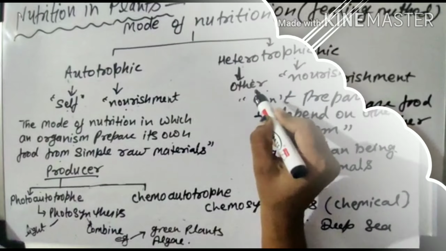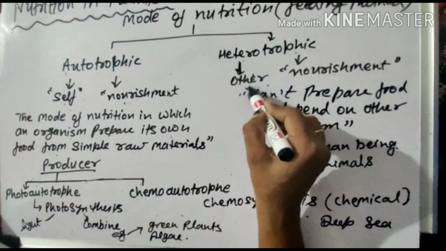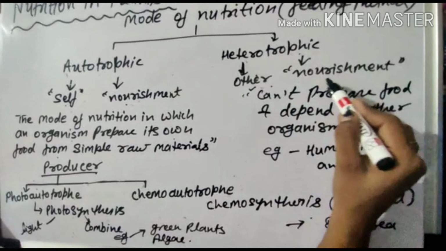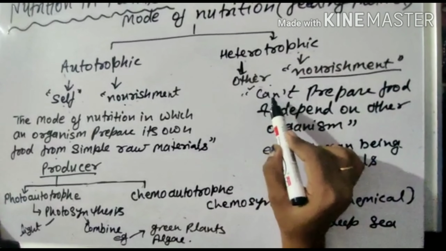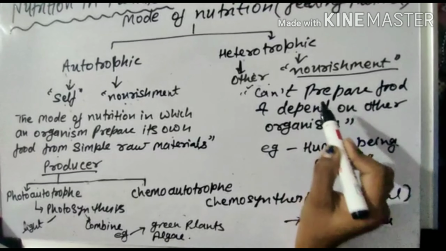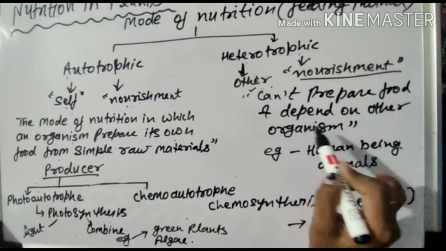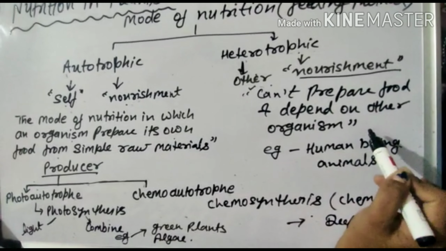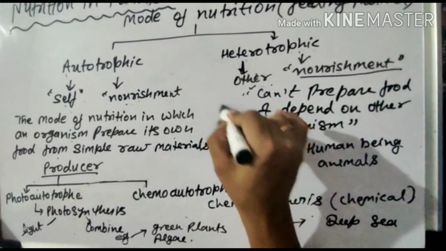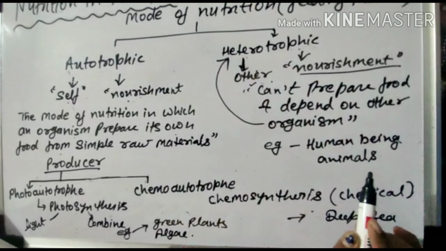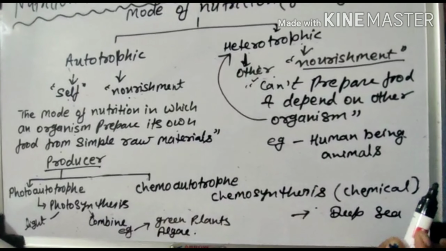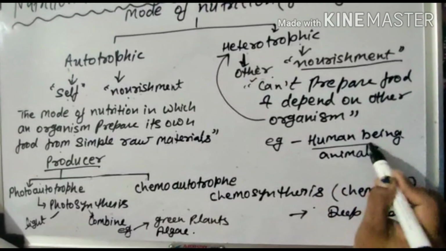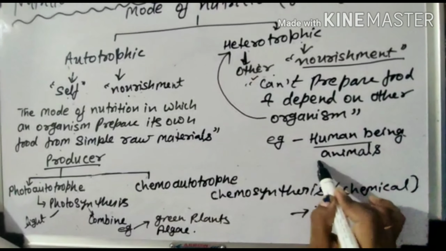In the other way, we see heterotrophic. Accordingly, it is derived from two Greek words: hetero means other and troph means nourishment. So an organism that can't make its own food and depends on other organisms for its food is called a heterotrophic organism, and its mode of nutrition is called heterotrophic nutrition. The examples are human beings and animals. These organisms totally depend on the autotrophs.